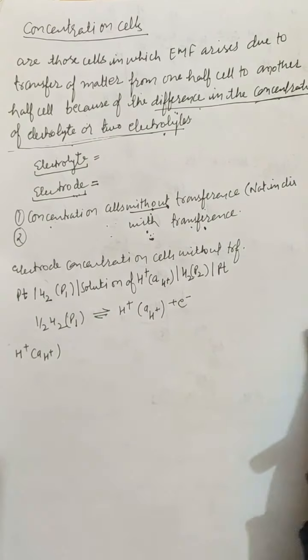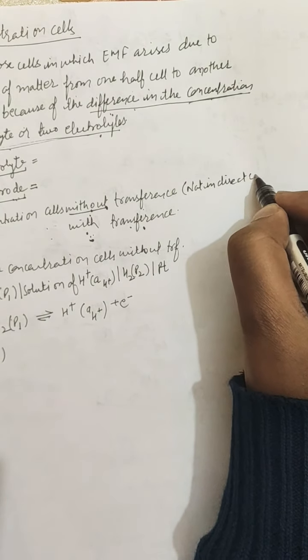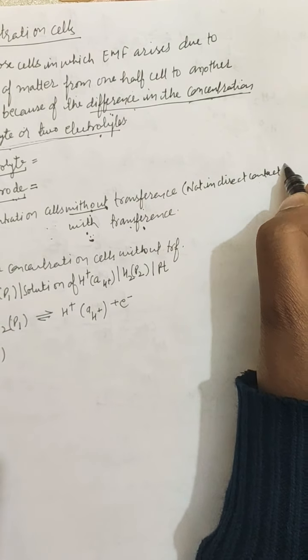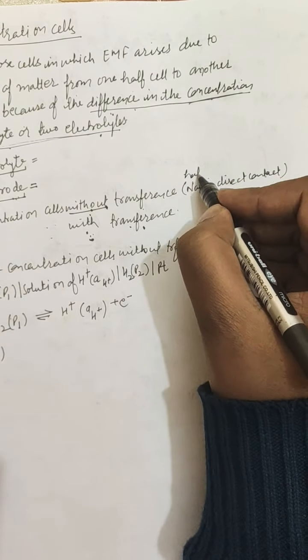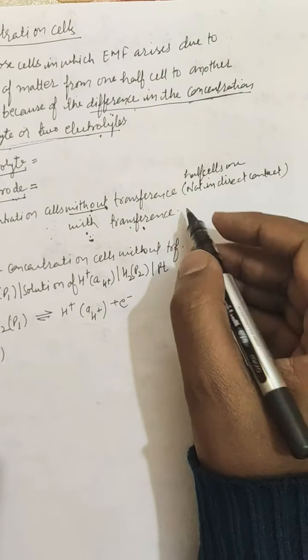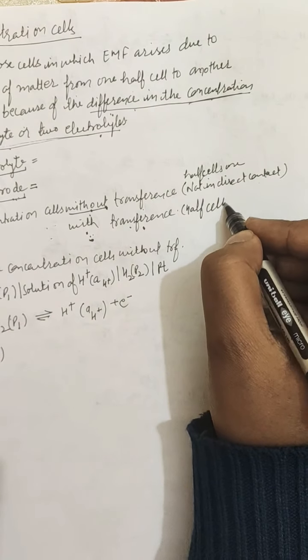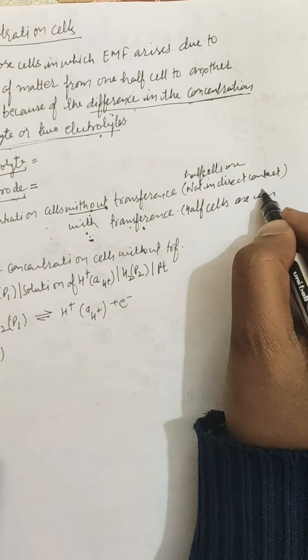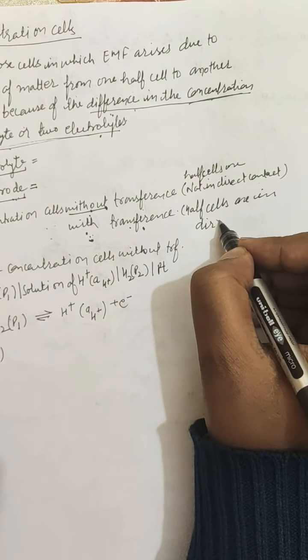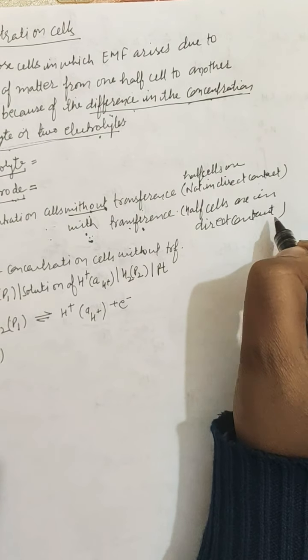You can write here as a short note: without transference, half cells are not in direct contact, whereas with transference, half cells are in direct contact.